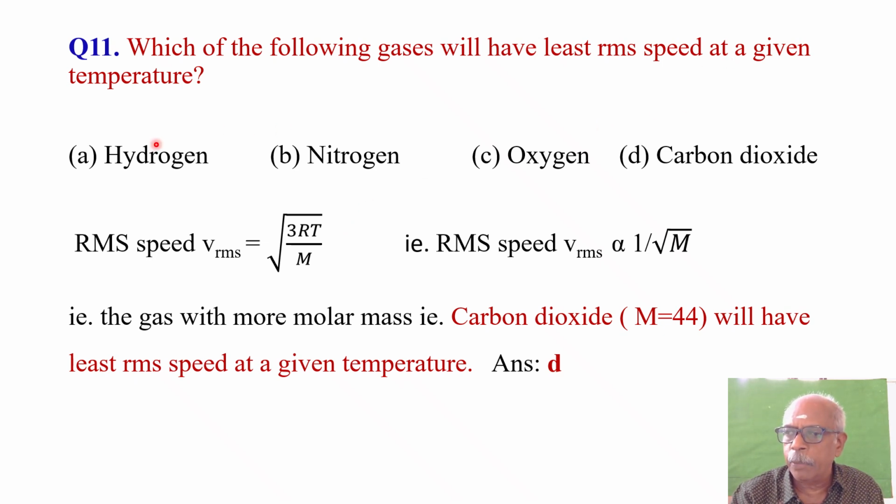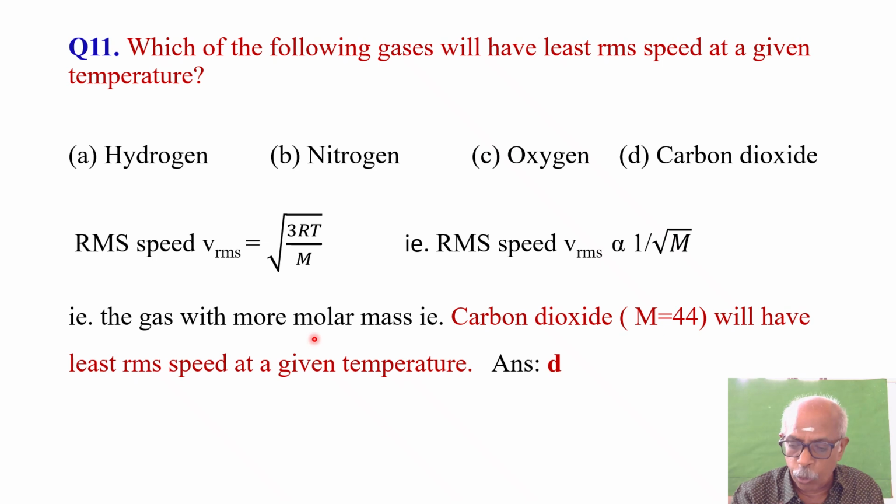So at a given temperature means what? For all the gases, the temperature is the same. So the R and T are constants. In short, the numerator is a constant. It means what? Vrms is directly proportional to 1 by root M. And you can also see it is inversely proportional to square root of M. It means what? For which gas the molar mass is the greatest, it will have the least speed.